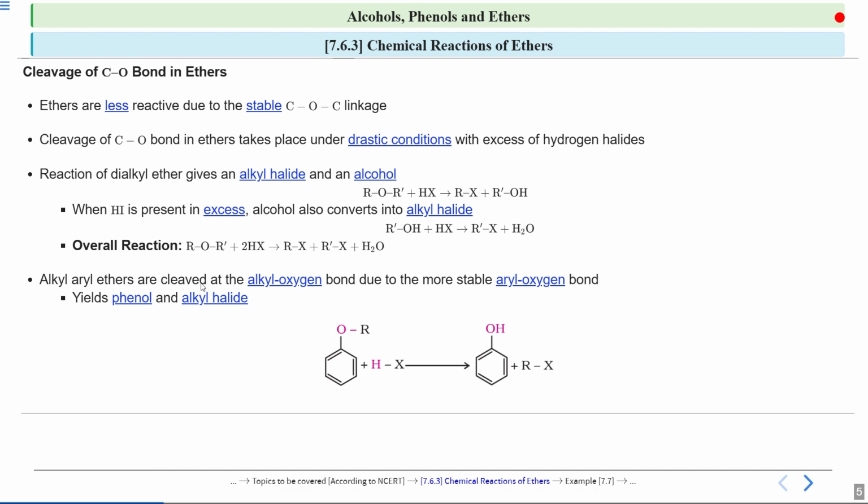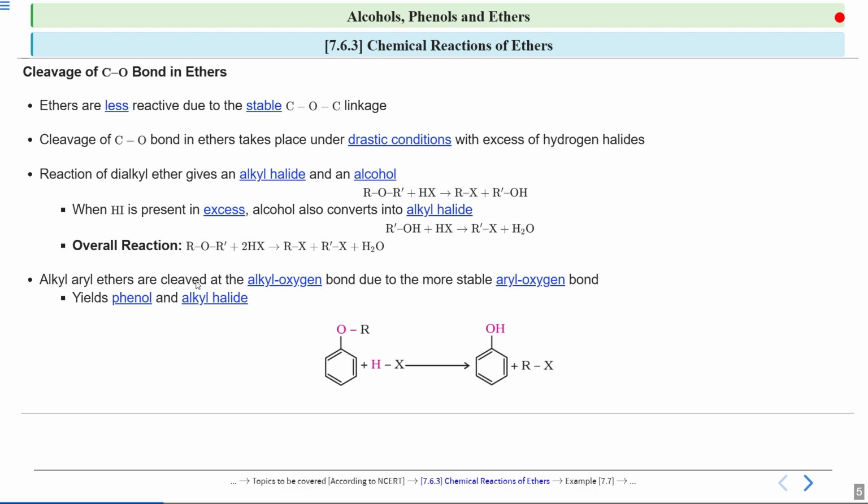If you see over here, then you know that there are lone pairs present on this oxygen. Now the lone pairs on this oxygen are not localized. The lone pairs which are present on this oxygen are delocalized lone pairs.